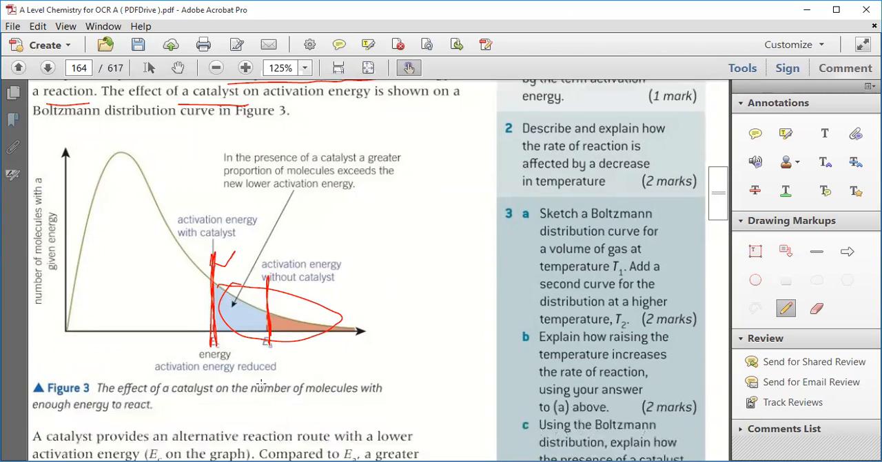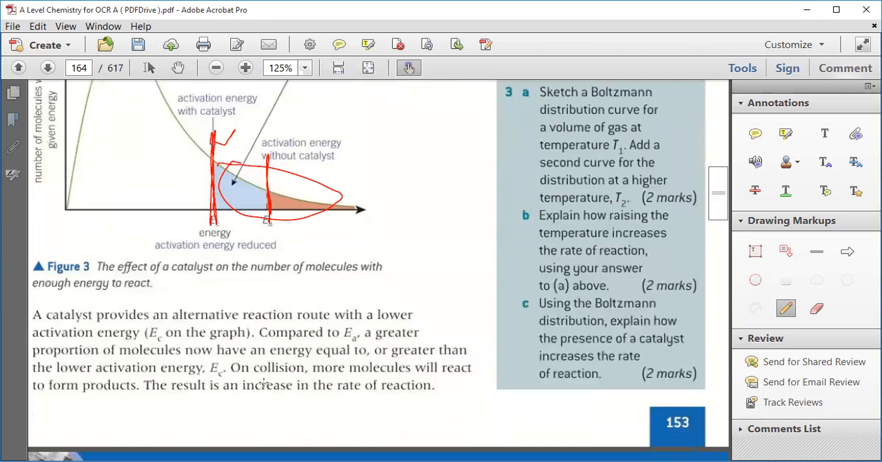Okay then, now see, a catalyst provides an alternate reaction route with a lower activation energy, that is EC on that graph. Compared to EA, a greater proportion of molecules now have an energy equal to or greater than the lower activation energy.